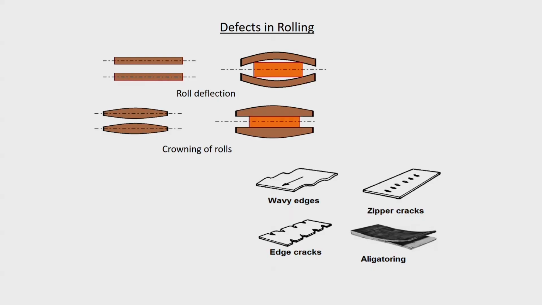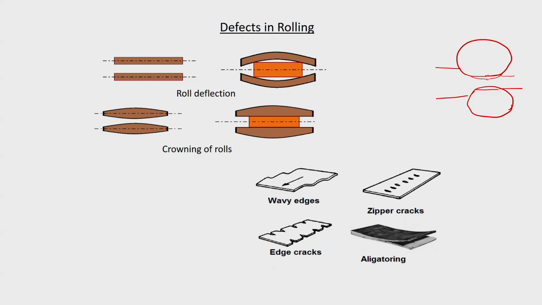Let us see what these are. See, when there is a very high rolling force, okay, then roll flattening will take place. So, in fact, it should have been like this, but then you will find that this is what is happening.